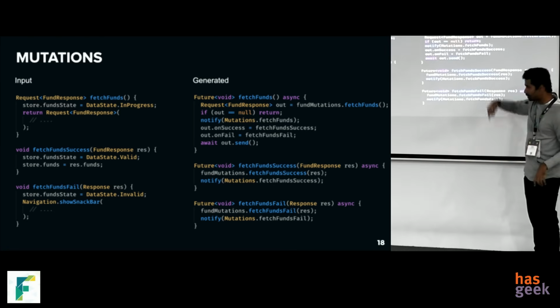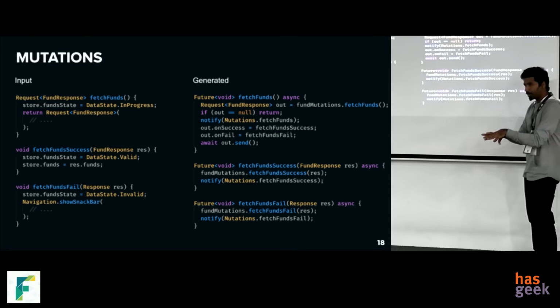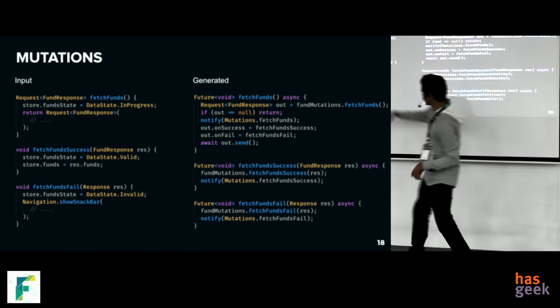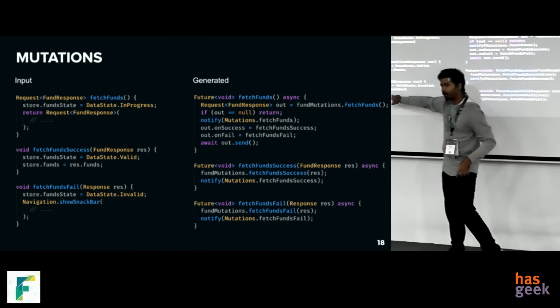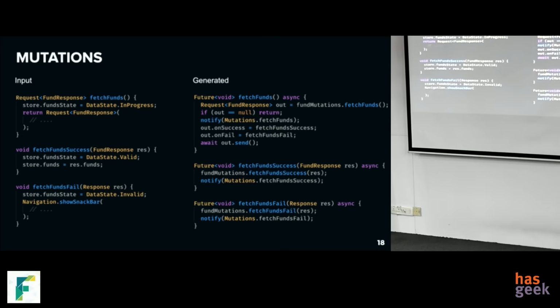So we'll show a spinner. Then after these two, or any of these two, we'll stop the spinner. If it is success, we will update the content. If it is failure, it will show a snack bar on the screen. So that's how we structure all the API calls in our app.